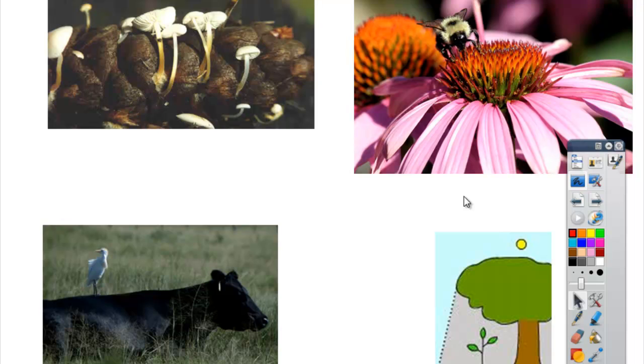All right, it just has insects on it. You know, the bird's feeding, the cow doesn't get any benefit from it. So you're talking one benefits, the other one doesn't care. All right, and so you should go back and say that's commensalism. Now, if the organisms on that cow were things like parasites and ticks, and that's what that bird was eating, all right, where you have parasitic organisms on the cow, then you could say that it's actually a mutualistic relationship where they both benefit. So it all depends on the situation.